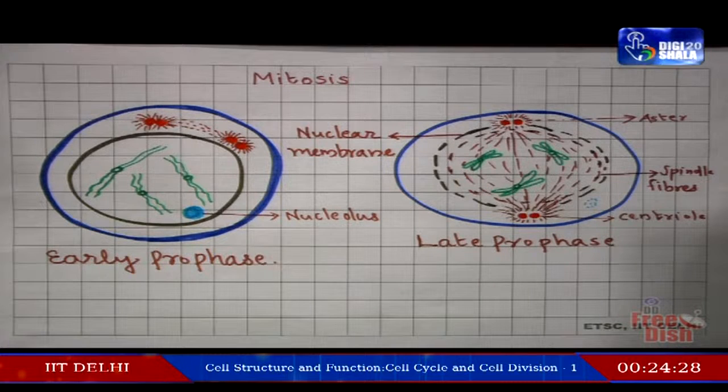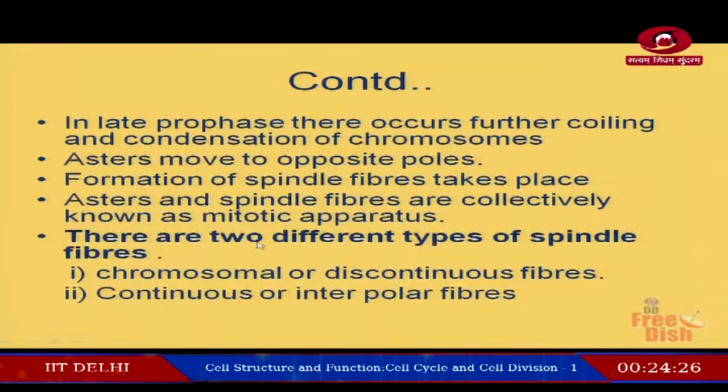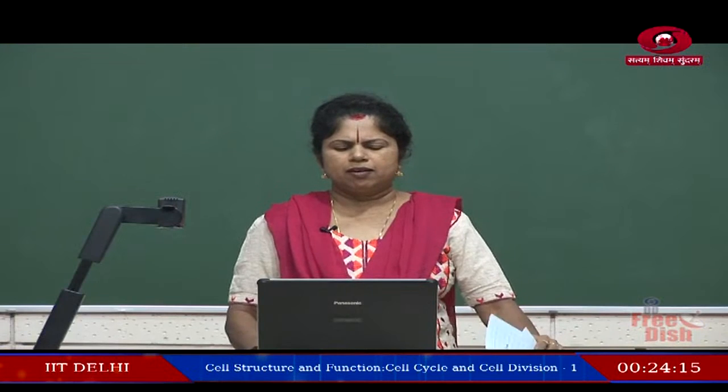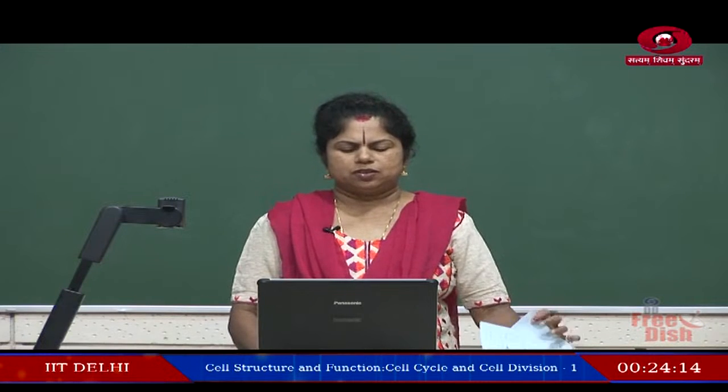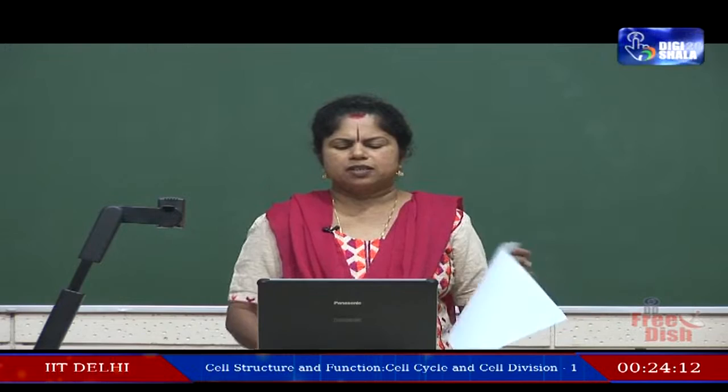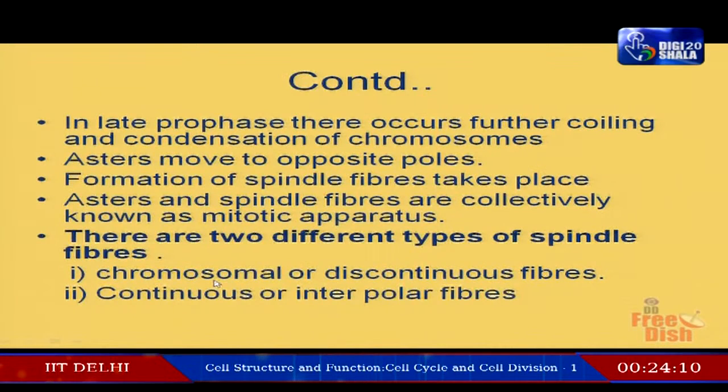Now, when we are observing, here we can see that there are different types of spindle fibers. One is the chromosomal or discontinuous fibers. The other is continuous or interpolar fibers.